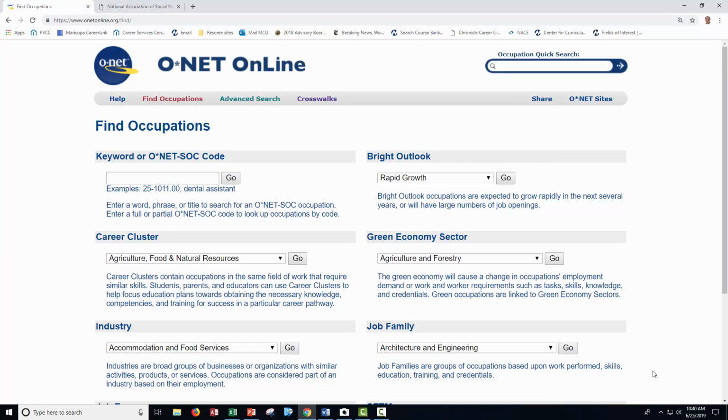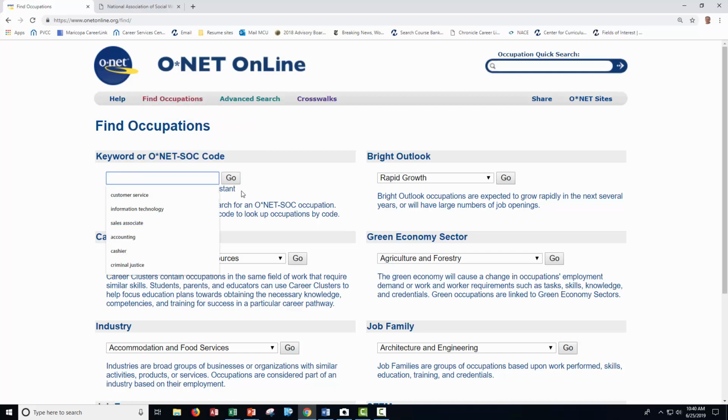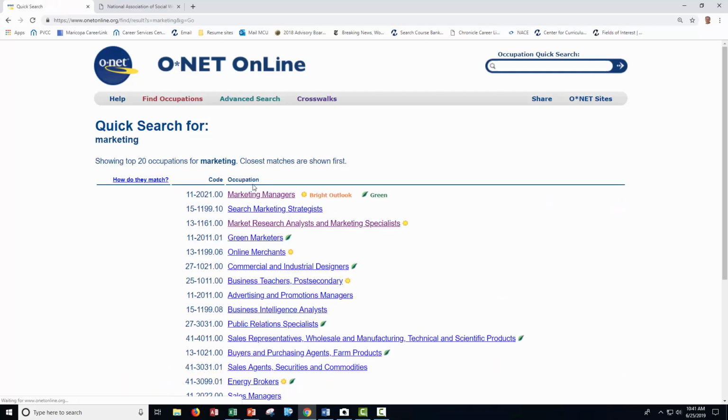Let's try another one. Say you're studying in the field of interest business and you're interested in marketing. Well, it's really important that you become a part of the Professional Association for Marketing. And the best way to find that is to go into Find Occupations, type in marketing, and hit go. And you can see where it has marketing managers, marketing research analysts, marketing specialists. So we click on marketing research analyst and marketing specialist.